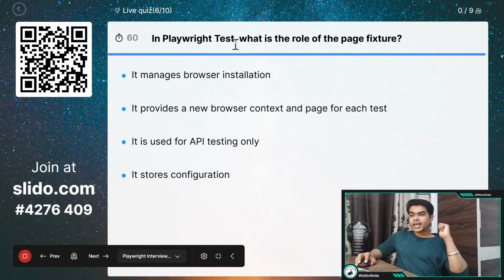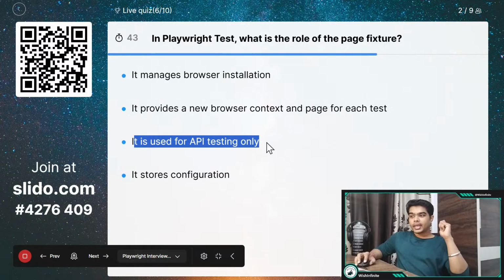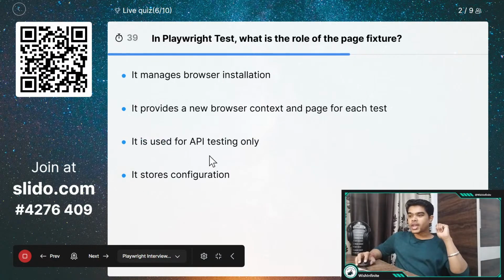Now we have this next question, which is: in Playwright test, what is the role of the page fixture? Here are all the options. It manages browser installation. It provides a new browser context and page for each test. It is used for API testing only. And it stores configuration. So now you can answer it correctly.